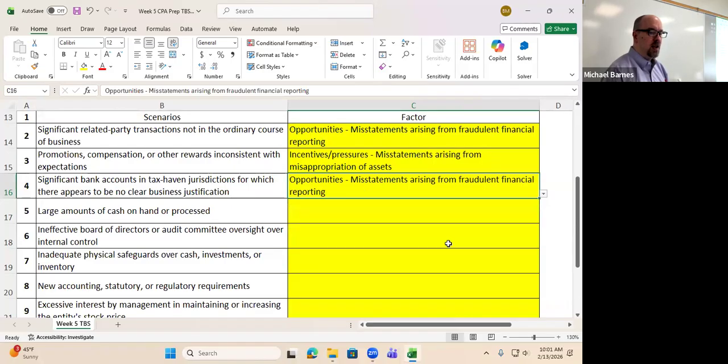If we're talking about situations where it'd be misappropriation of assets, that could occur. It's unlikely that somebody would misappropriate assets into an organization-owned entity. Possible, but it's not likely.